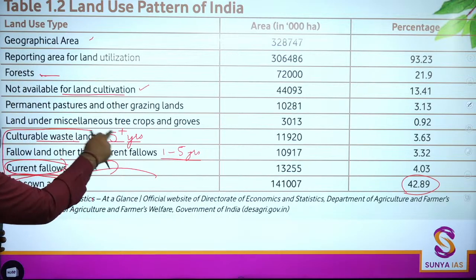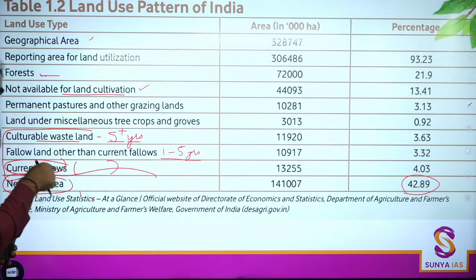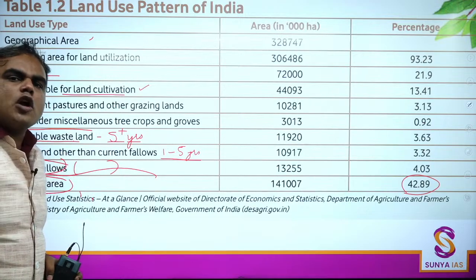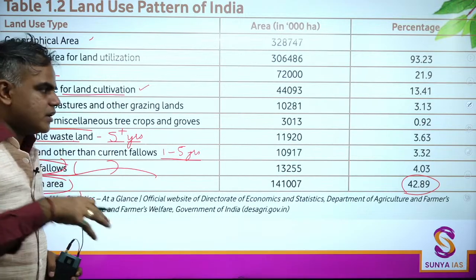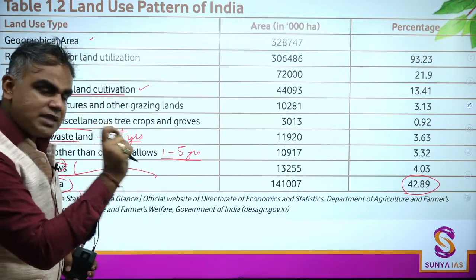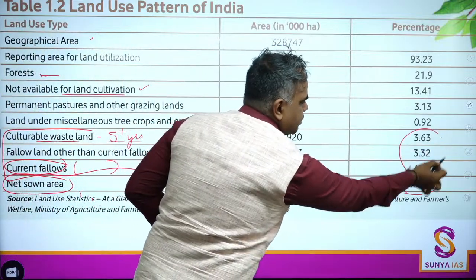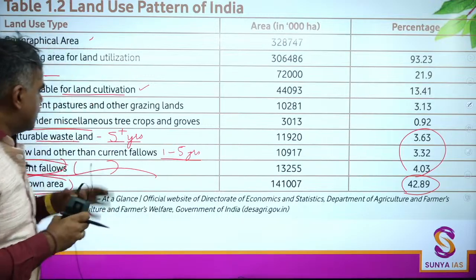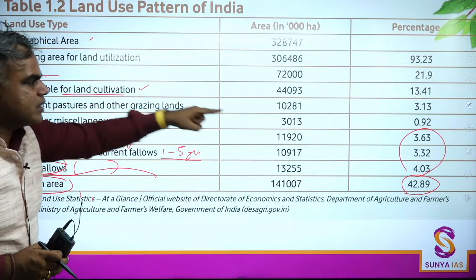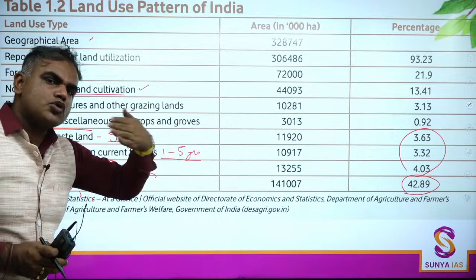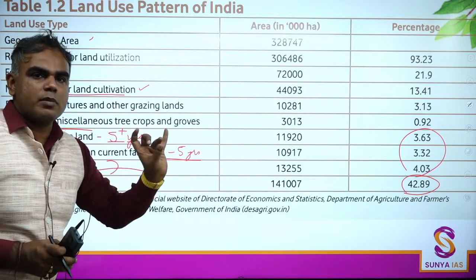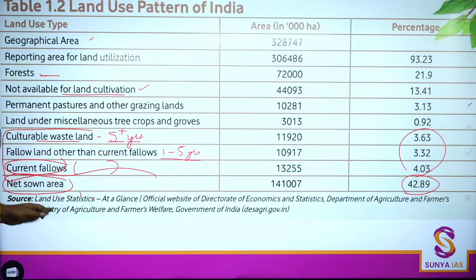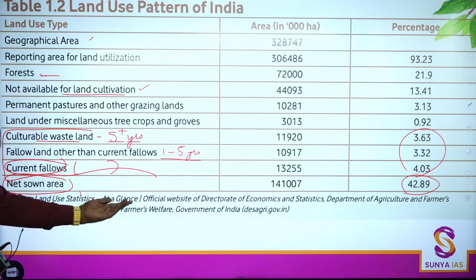I've already told you this is 5 plus, this is 1 to 5, and this current fallow is where land is not being cultivated in the current agriculture year. First of all, write the definition, and second, mention the percentage. If they really want to test whether you know how much of India's land use pattern is what, this will be the highest level of factual information. And again, all of this we are getting through multiple government reports.